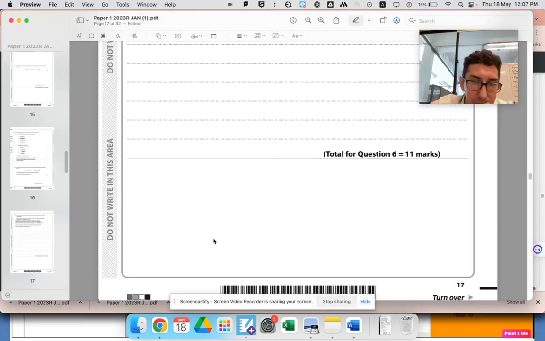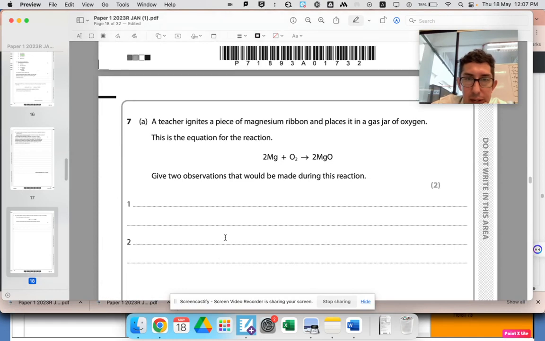Let's move on. A teacher ignites a piece of magnesium ribbon and places it in a gas jar of oxygen. This is the equation for the reaction. Give 2 observations that we made during this reaction. Looking at the topic, when did we teach this? Just combustion, I guess. Metals, group 1 things reacting with oxygen. Anyway, so 2 observations.